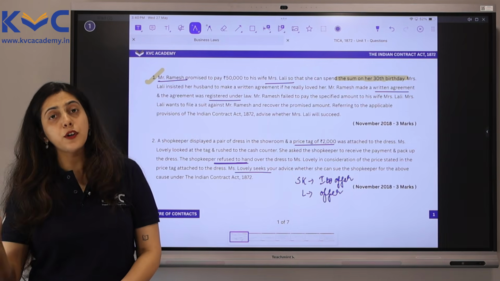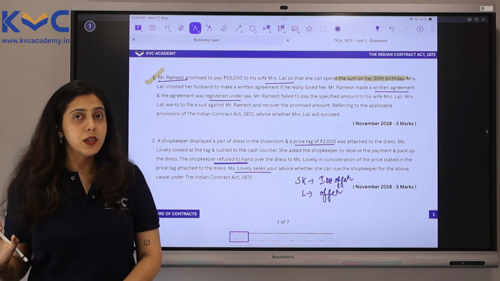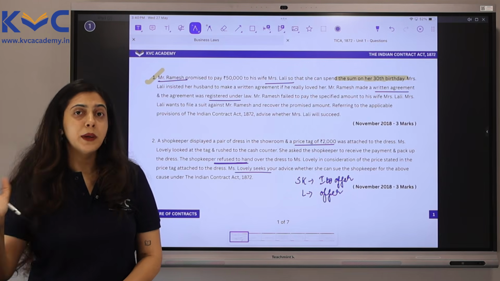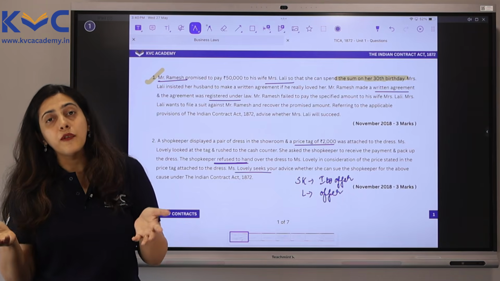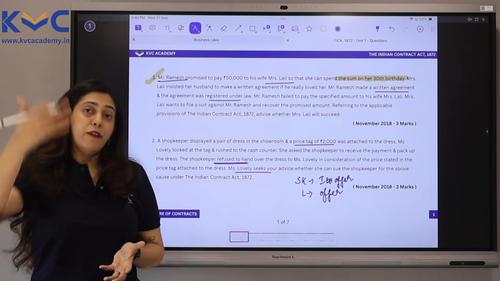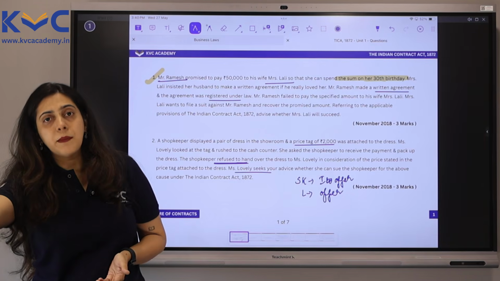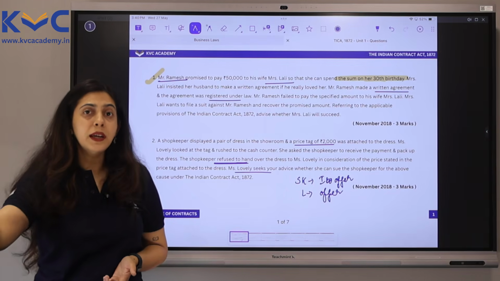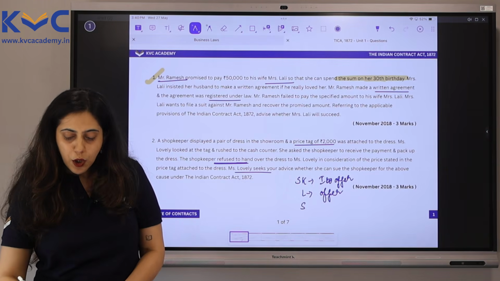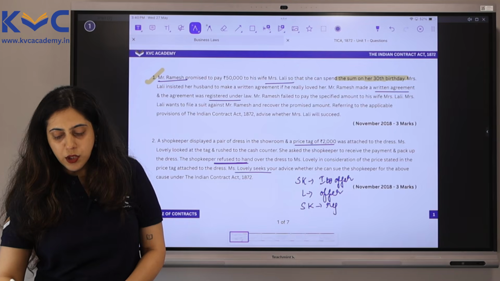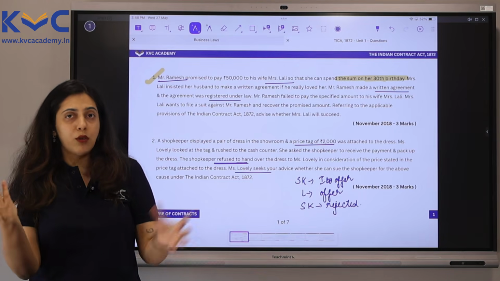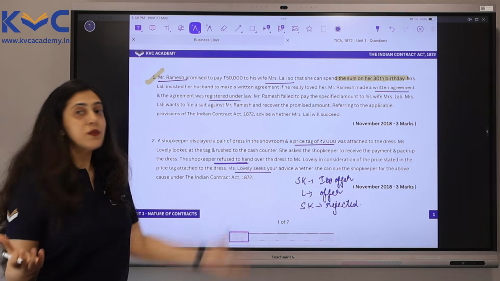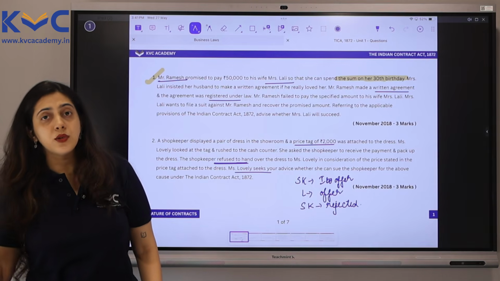She went and made an offer to the shopkeeper saying, I would like to purchase this dress for 2000 rupees. Will you be able to sell it to me? That is how Lovely is supposed to phrase that offer. And any offer by any individual, if the offeree wants it, he will accept it. If the offeree does not want it, he may reject it, which is exactly what the shopkeeper did here. The shopkeeper rejected the offer, and rejection of an offer is not wrong at all. This is the shopkeeper's wish whether he wants to sell the dress to her or not.